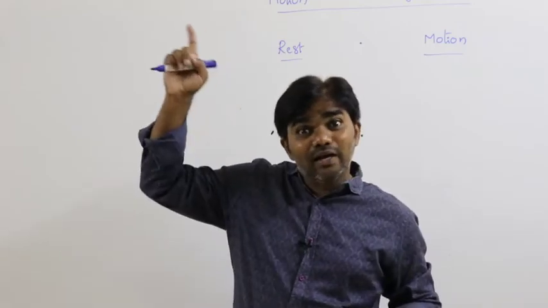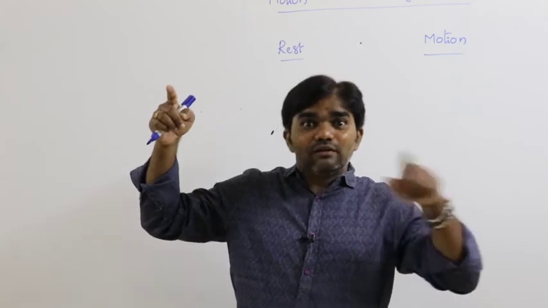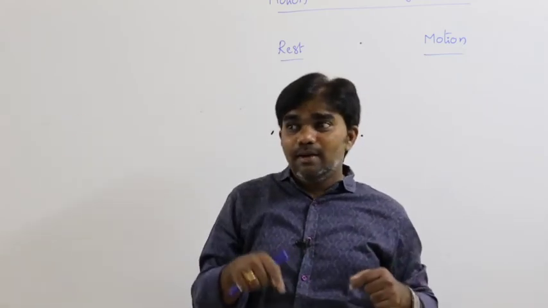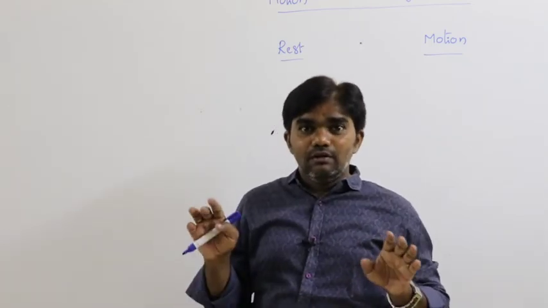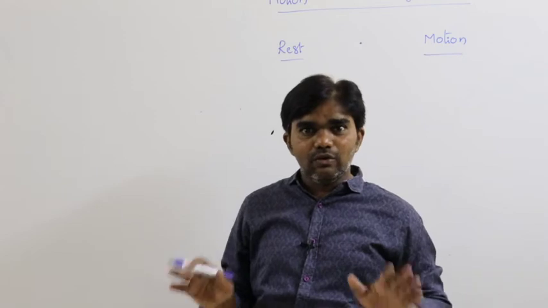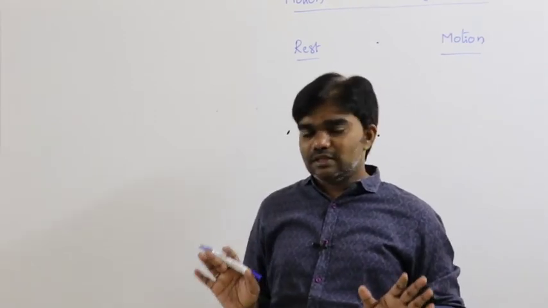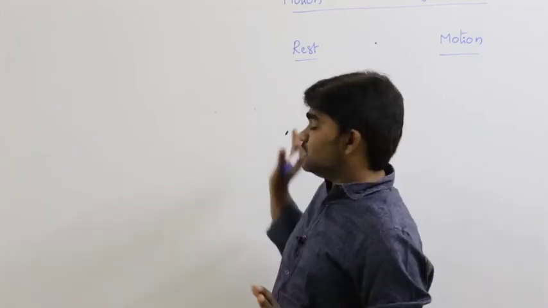But with respect to another planet, Earth is also in motion. But for us the ground is at rest. That is the main thing. So rest and motion are relative terms here.